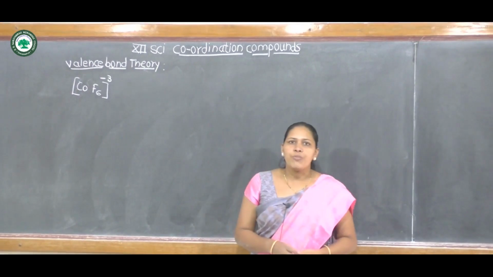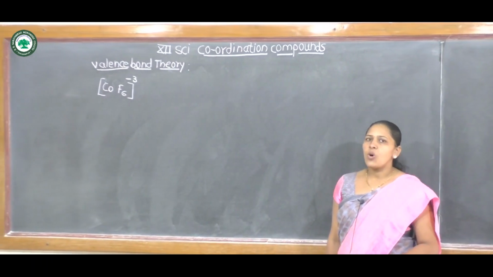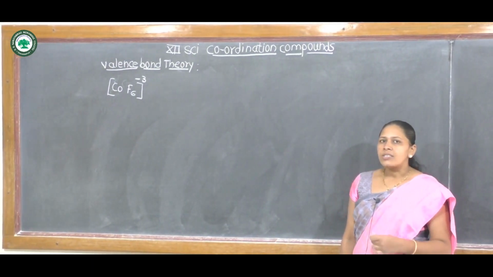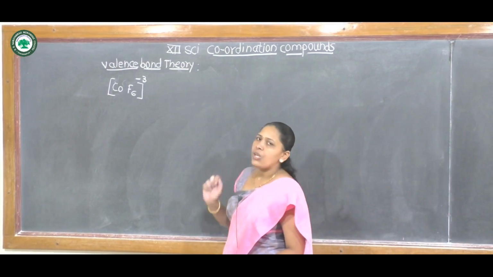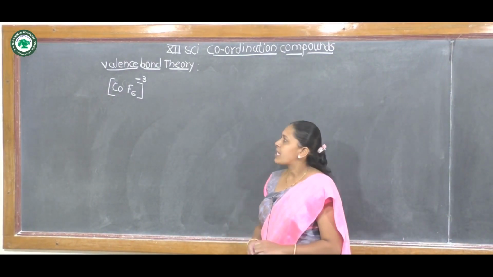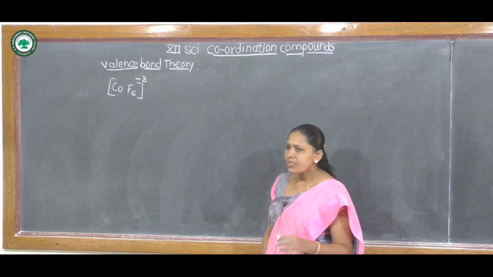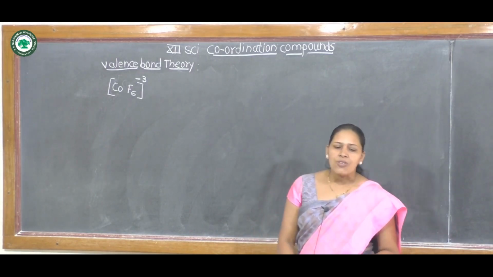What is the IUPAC name of this complex? Hexafluorocobaltate(III) ion, because it is an anionic complex, the coordination sphere having a negative charge. In this case also the central metal ion is cobalt in +3 oxidation state.